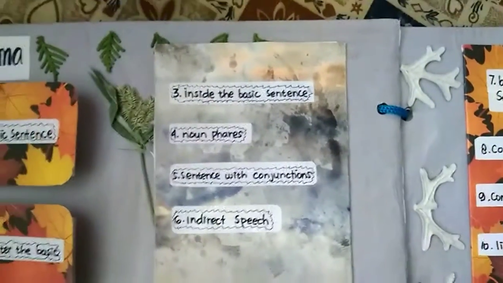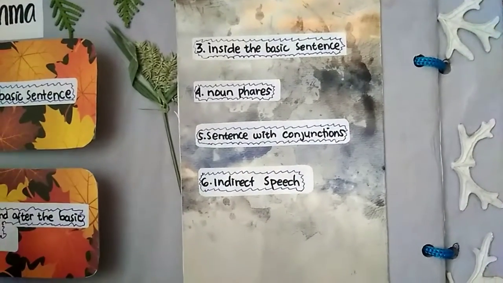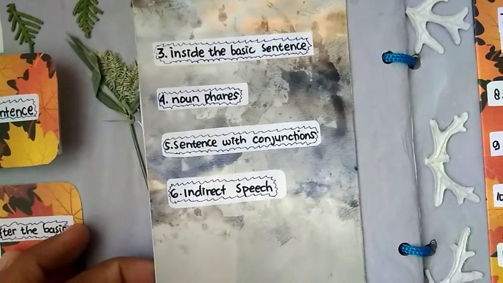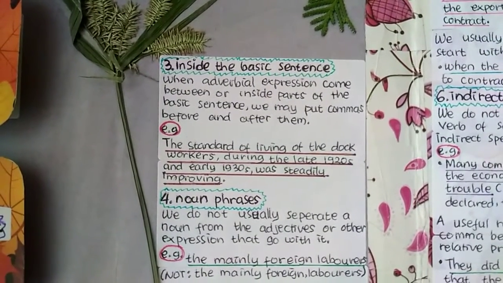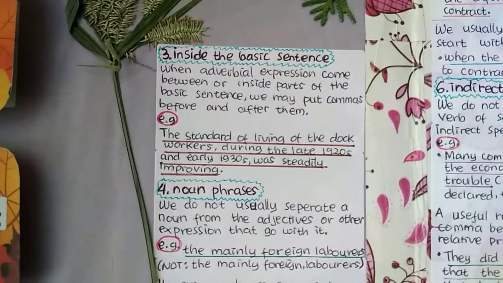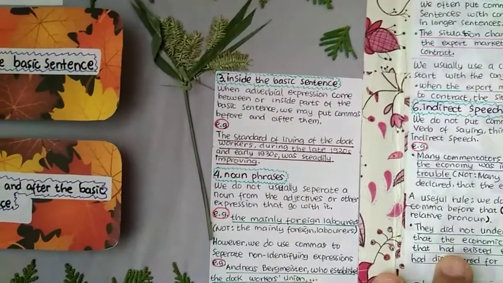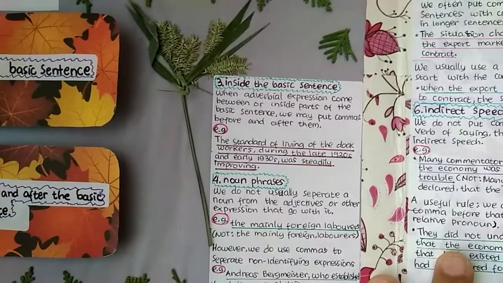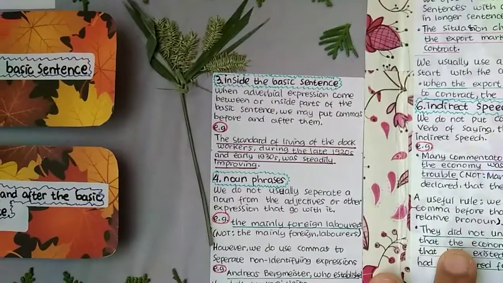So we're moving on to number 3, inside the basic sentence. Number 4, noun phrase. Number 5, sentence with conjunction. Number 6, indirect speech. So inside the basic sentence, when adverbial expressions come between or inside parts of the basic sentence, we may put commas before and after them. For example, the standard of living of the dock workers, during the late 1920s and early 1930s, was steadily improving.